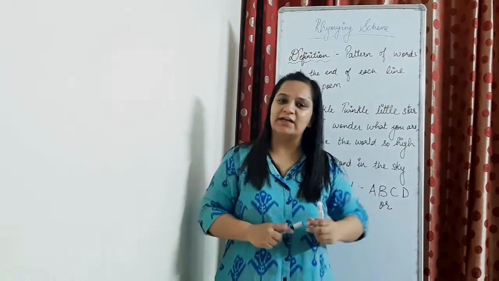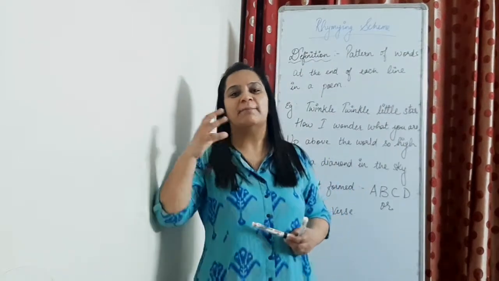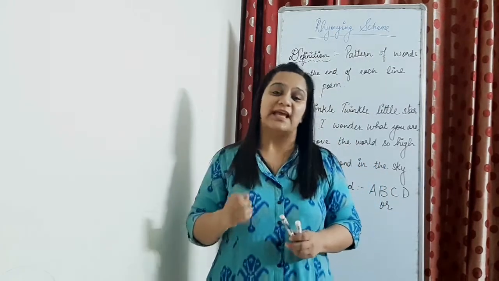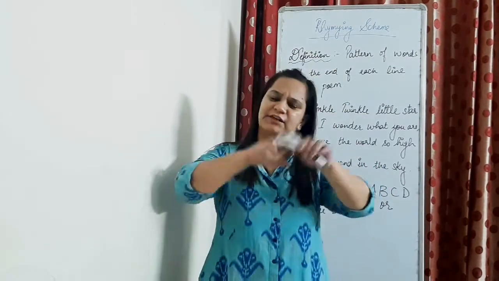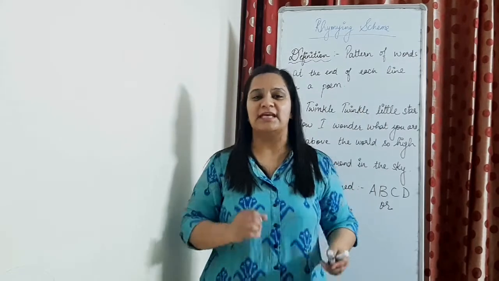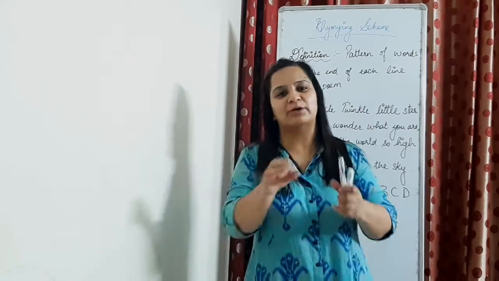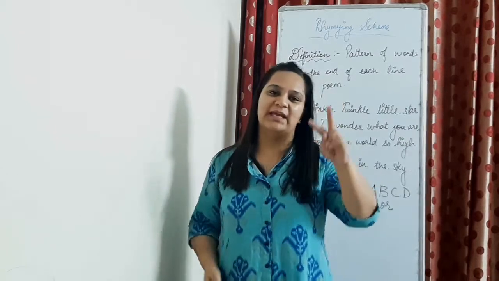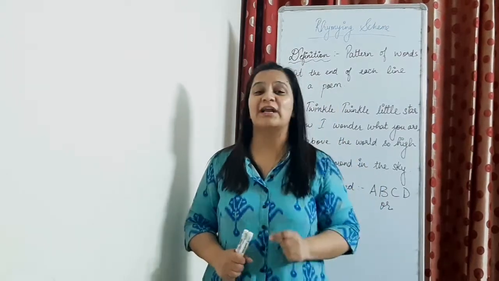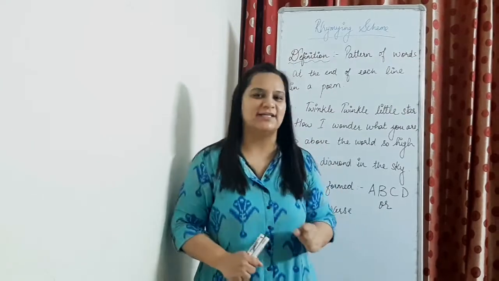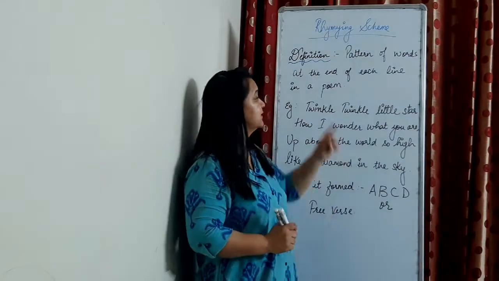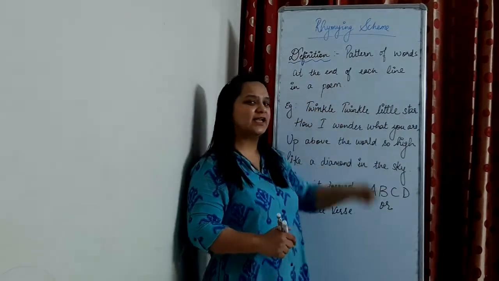This is a literary device which is used by people who write poems. There is a deep meaning in it. There are different types of rhyming schemes, but today we will only talk about the basic rhyming scheme and free verse. Only these two will be targeted today. So before I do anything, let's see what a rhyming scheme is. A rhyming scheme is the pattern of words at the end of each line in a poem.